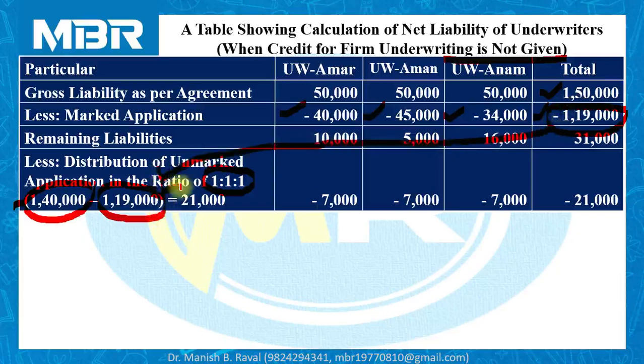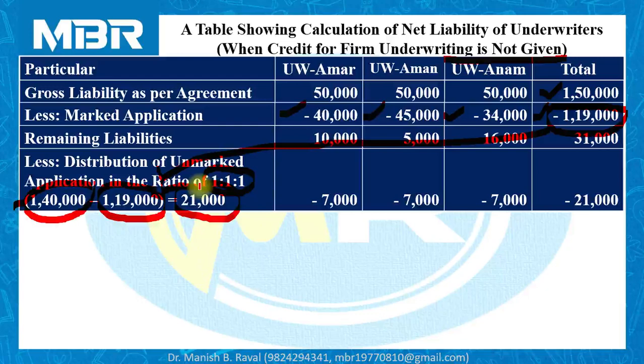So 1,40,000 total applications received minus 1,19,000 is equal to 21,000. If you consider directly the figure given in the question, that is 8,000, definitely you will be on the wrong track. Why? Because the situation is different. Here the benefit is not given. Suppose the benefit is given, then it will be 8,000.